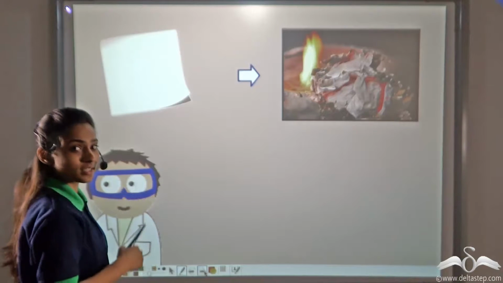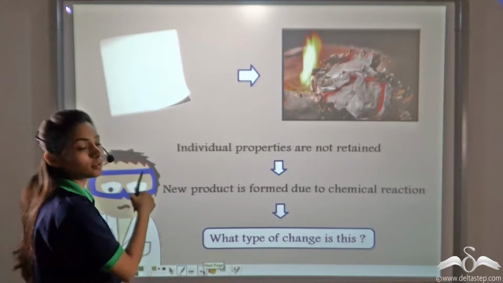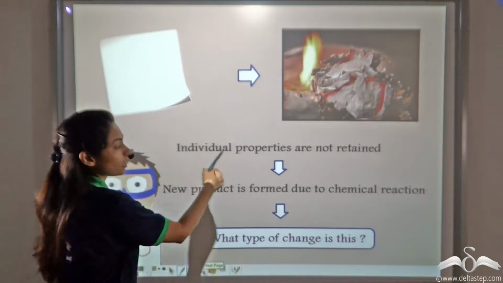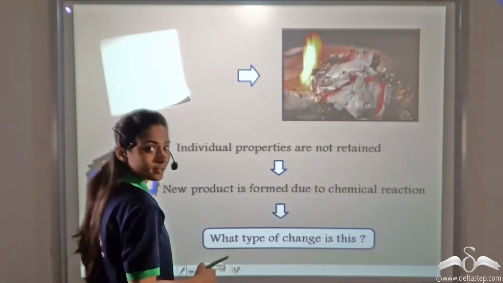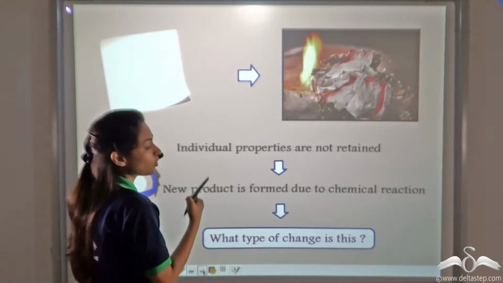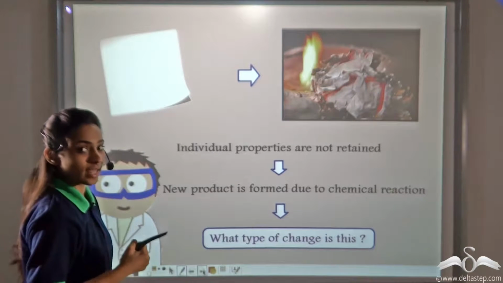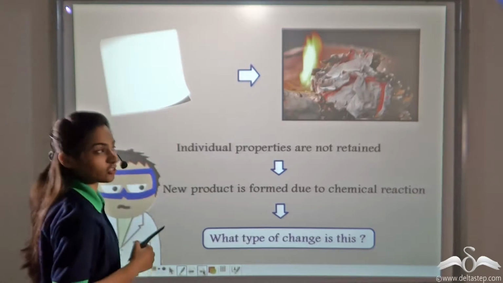So is this a physical change anymore? This is clearly not a physical change. Its individual properties are not retained. New product is formed due to chemical reaction. So what type of a change is this? Not a physical change? Then this is a chemical change.